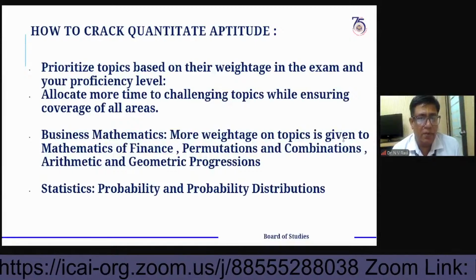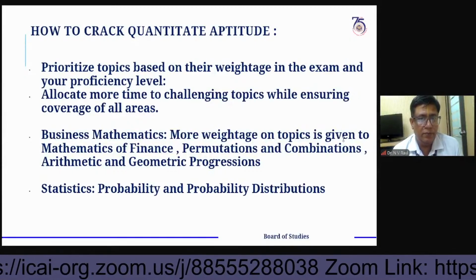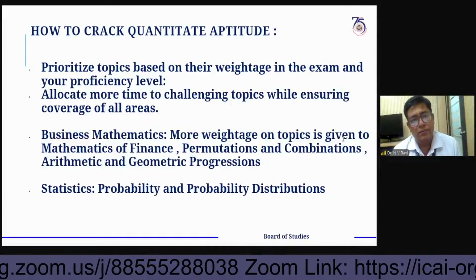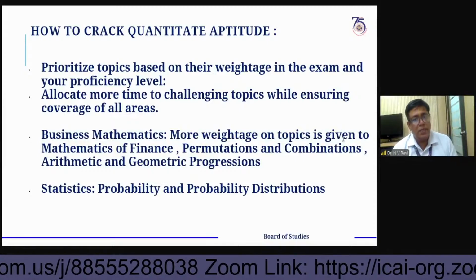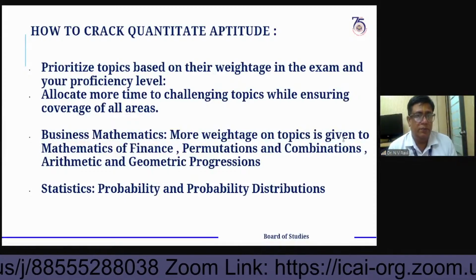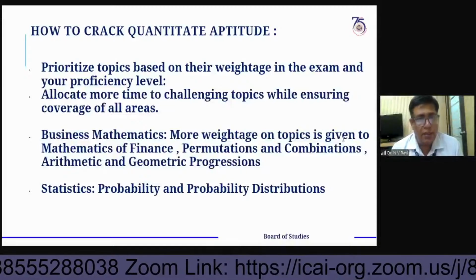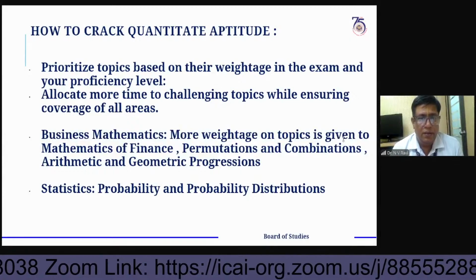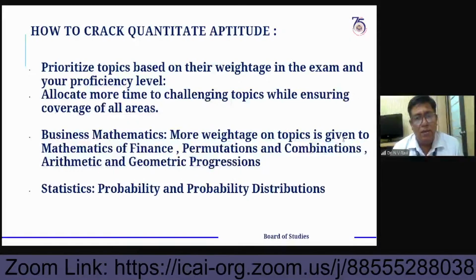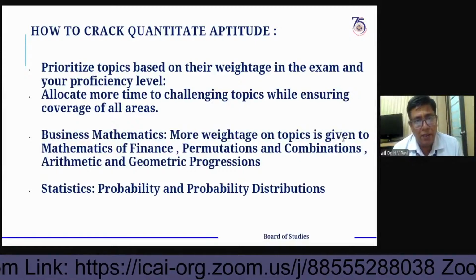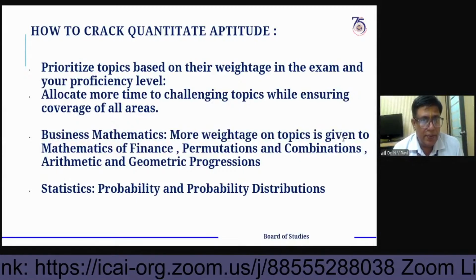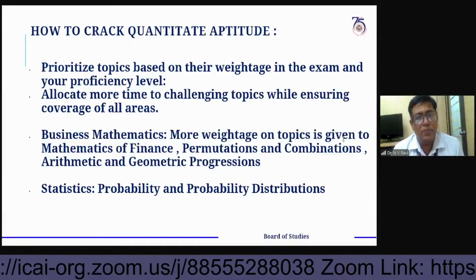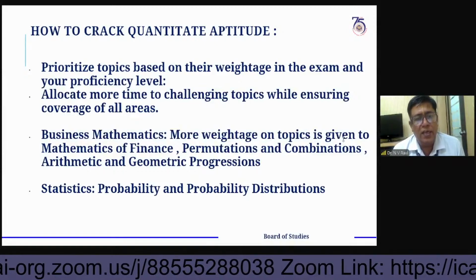What is the variance of the binomial distribution? What is the property of the binomial distribution also? Mean is greater than variance. What is the mean? NP. What is the variance? NPQ. What is the standard deviation of the binomial distribution? Square root of NPQ. Devendra, don't you know the answer?